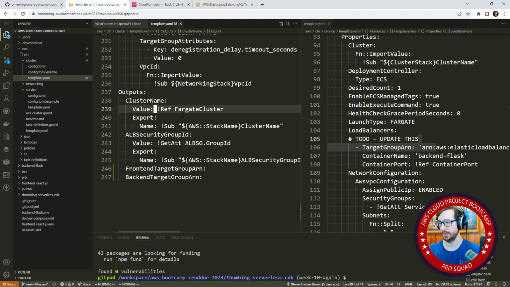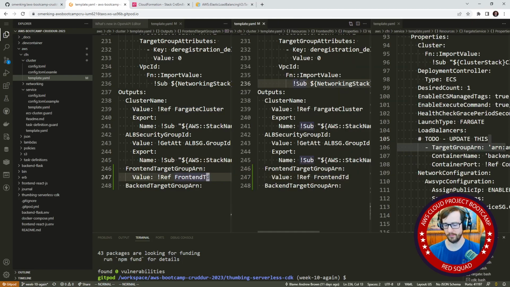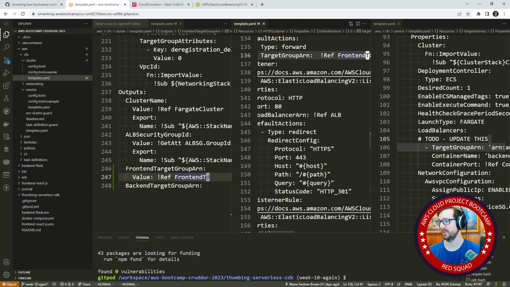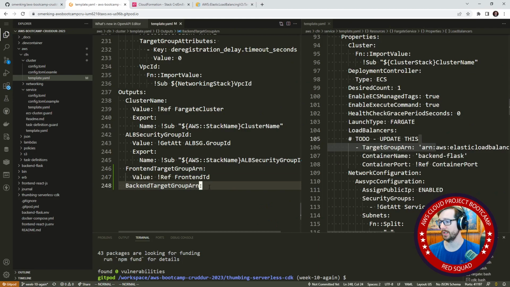So we'll go over here, and I believe these are called like frontend TG. If we aren't 100% sure, we'll give this a search here. Yeah, frontend TG, backend TG. I remember writing it that way, so TG. And then this one will be backend TG. And then we have our export here.